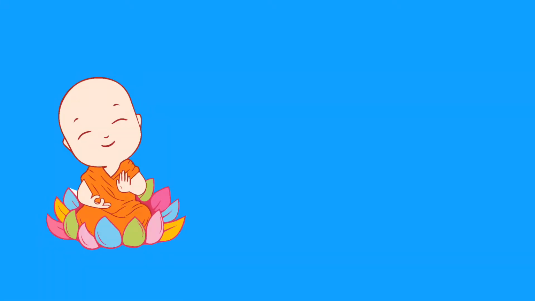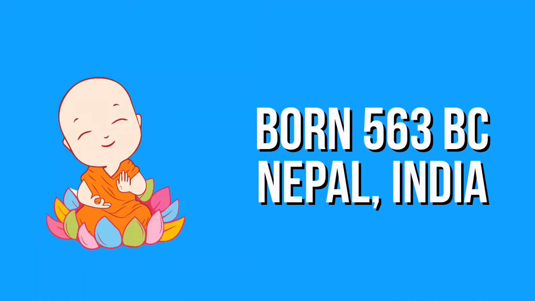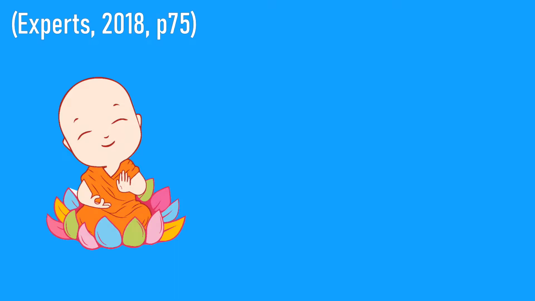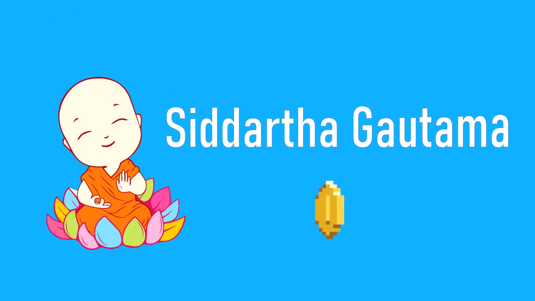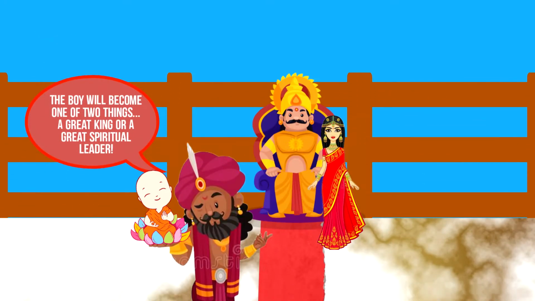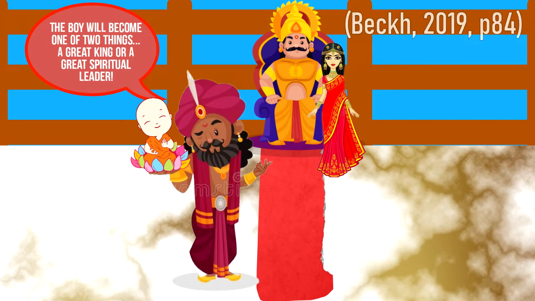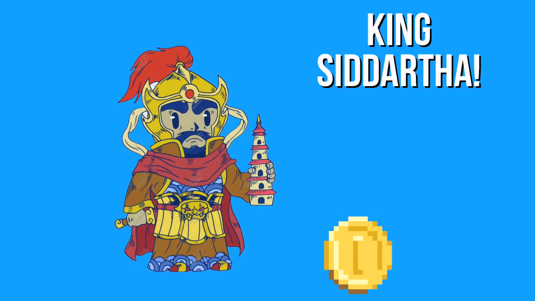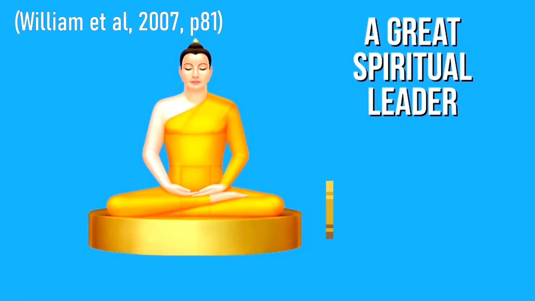Buddha was born around 563 BC at Lumbini, Nepal, India. At birth he was named Siddhartha Gautama and was expected to succeed his father as a great ruler of a kingdom. Siddhartha's father was named King Shuddhodana, and his mother was named Queen Maya. The king and queen allowed a seer to look into their son's future, beginning the 2 great prophecies of Buddha's life. Siddhartha was either to become a great king like his father, or a spiritual enlightener for the entire world.